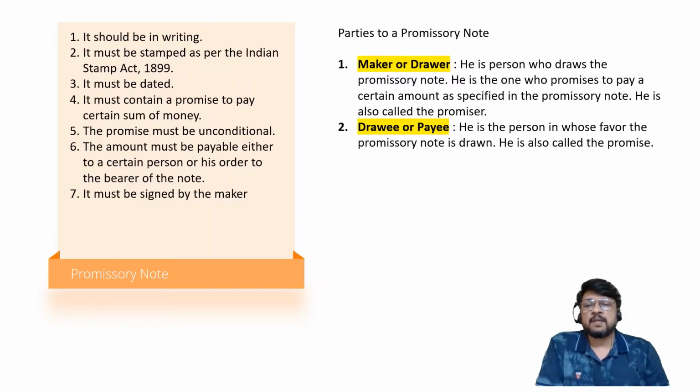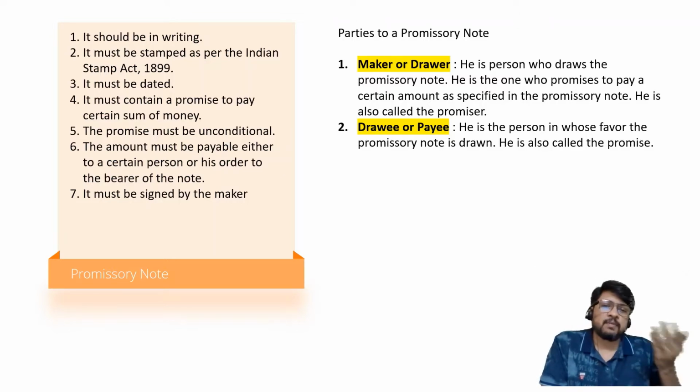The promise must be unconditional. Amount must be payable either to a certain person or to his order or to the bearer of the note, and it must be signed by the maker. So what are the parties to the promissory note? Promissory note will have basically two parties. Number one, maker or drawer. He is the person who draws the promissory note. That means he is the debtor. He is the one who promises to pay certain sum of money as specified by the promissory note. He is also called as promisor.